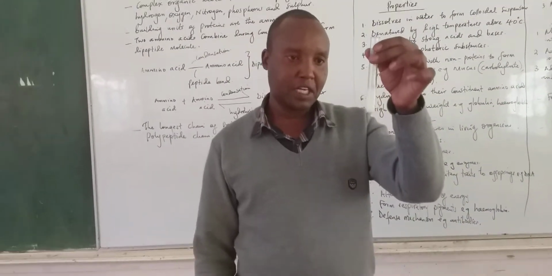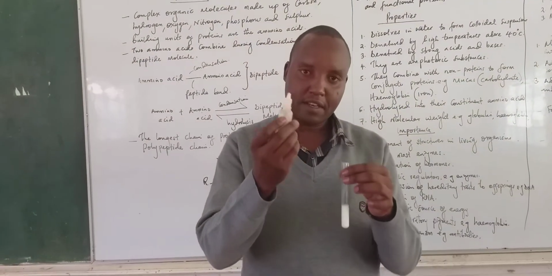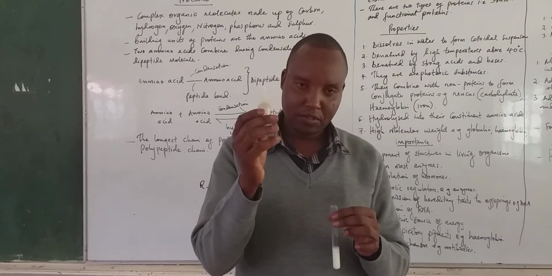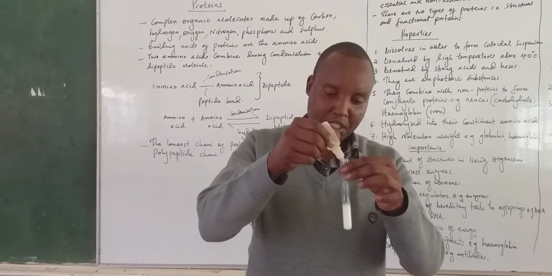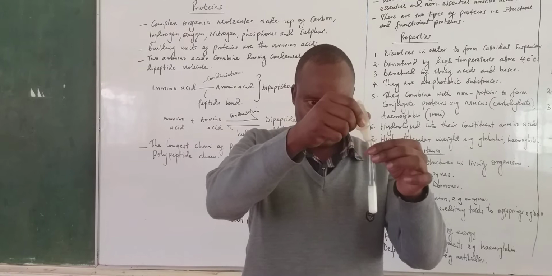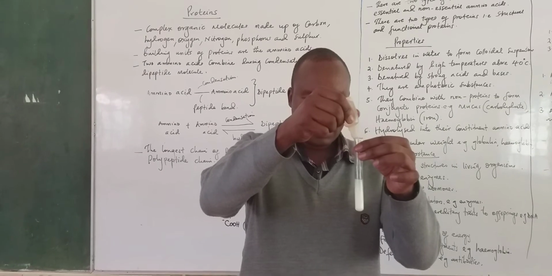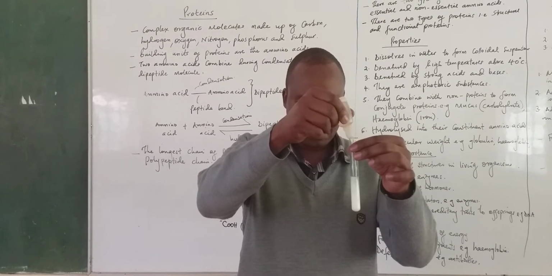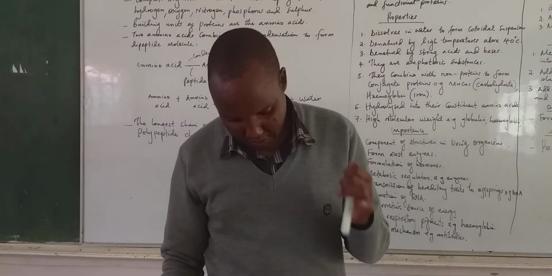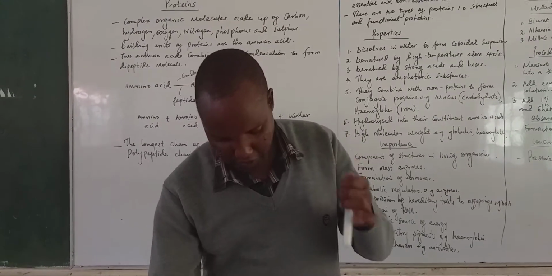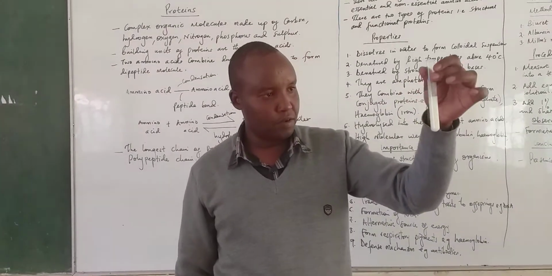After putting about 2 centimeter cubed of the food solution, you add 10% sodium hydroxide solution. This sodium hydroxide solution should be in equal amounts. If you have measured 2 centimeter cubed of the test sample, the sodium hydroxide solution should also be equal in volume. So it should be around 2 centimeter cubed, equal to the food solution that is tested, and then you shake like this. After shaking, ensure that the solution formed is homogeneous, a uniform solution.